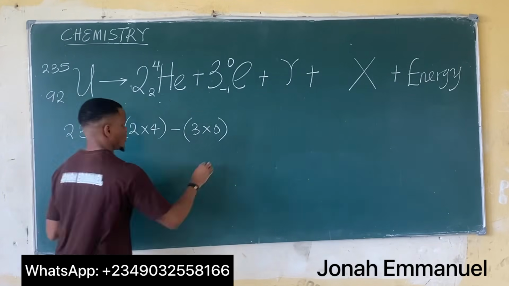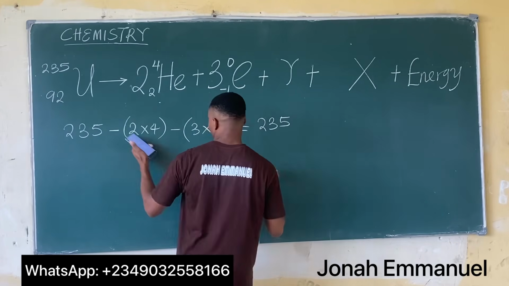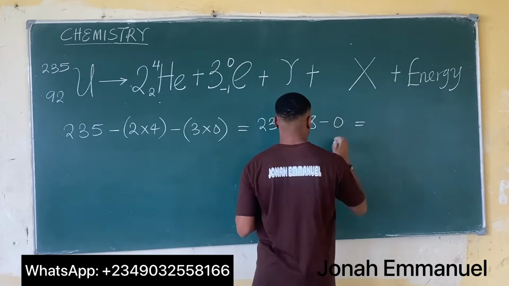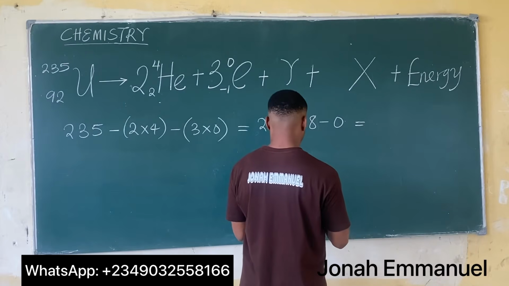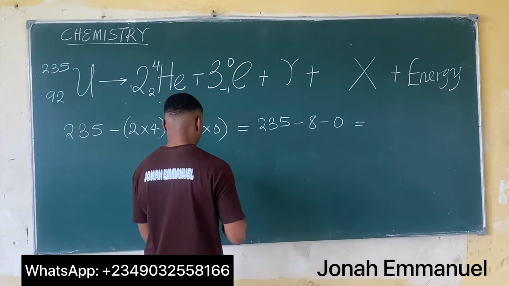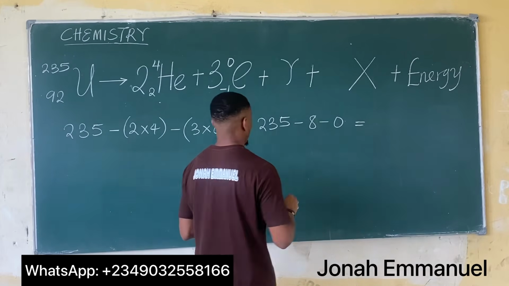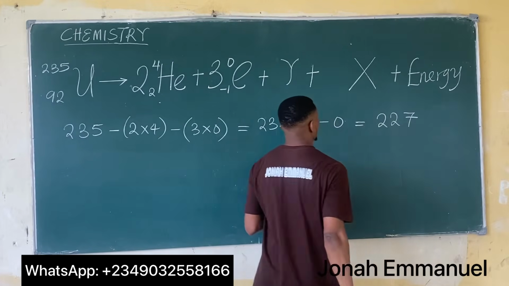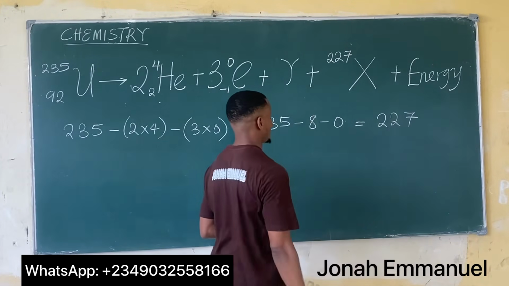So this is equal to 235 minus 8 minus 0, and that's about 227. That means the mass number here is 227. I'm done with this.